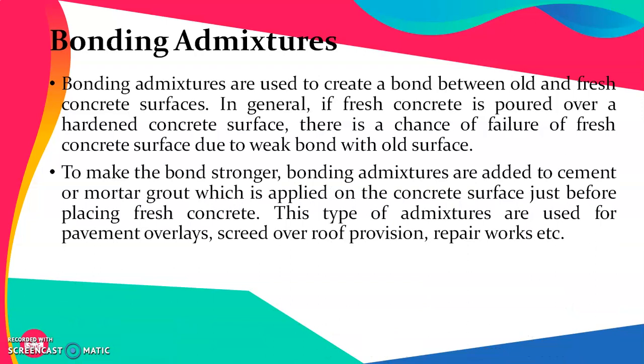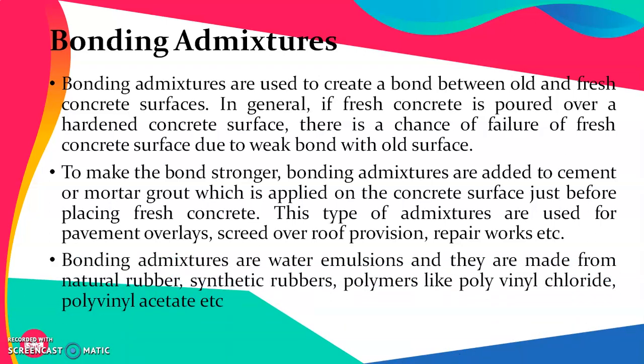To make the bond stronger, bonding admixtures are added to cement or mortar grout which is applied on the concrete surface just before placing the fresh concrete. This type of admixture is used for pavement overlays, screed over roof provision, repair work, etc. Bonding admixtures are water emulsions and they are made from natural rubber, synthetic rubbers, polymers like polyvinyl chloride or PVC or polyvinyl acetate, etc.